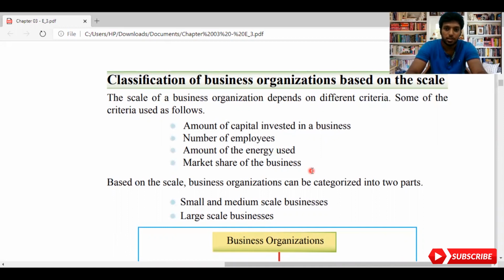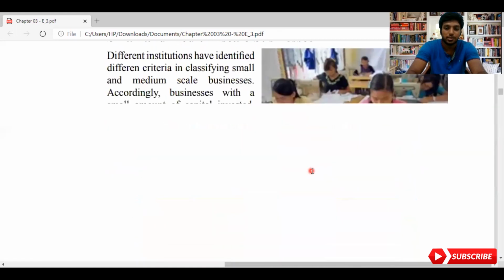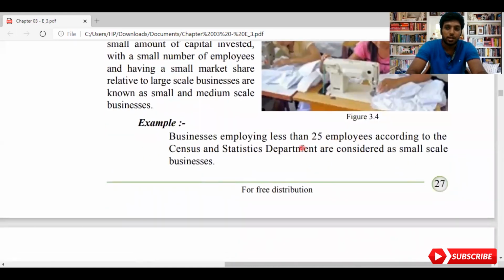But the second thing is the number of employees. According to the Department of Census and Statistics, if there are fewer than 25 employees working, then of course we consider it a small business. If it is more than that, we consider it a large business.